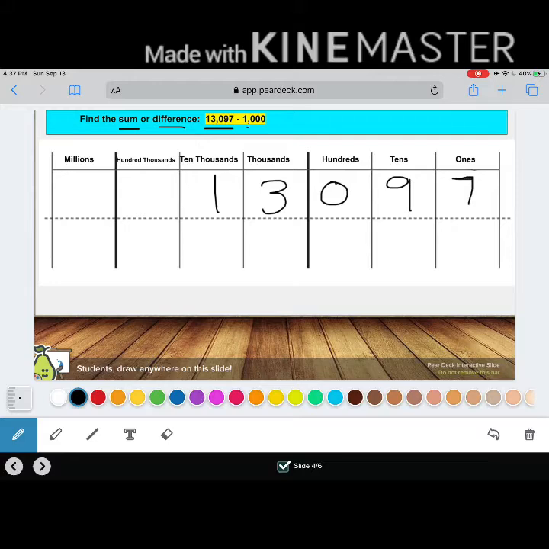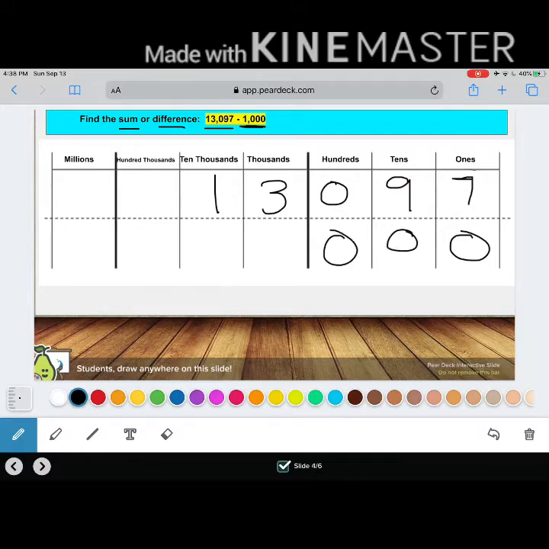I'm taking away 1,000, so I'm also going to have to write 1,000 on the bottom row of my place value chart. What number is in the ones place? Right again, 0, and then just fill in the rest of your place value chart for that number.